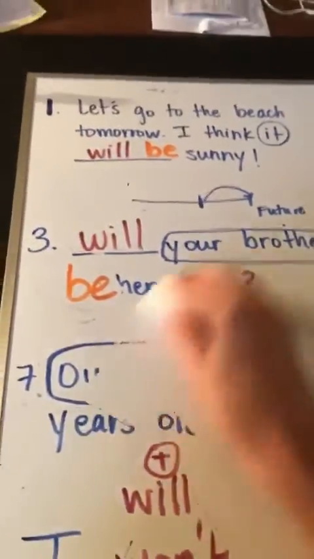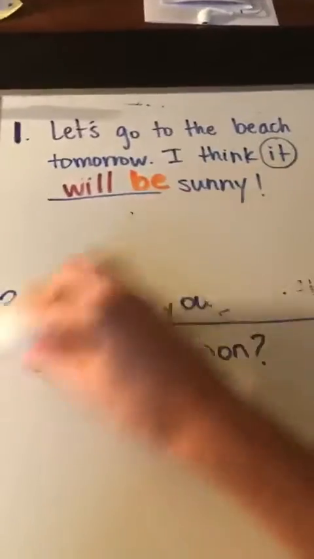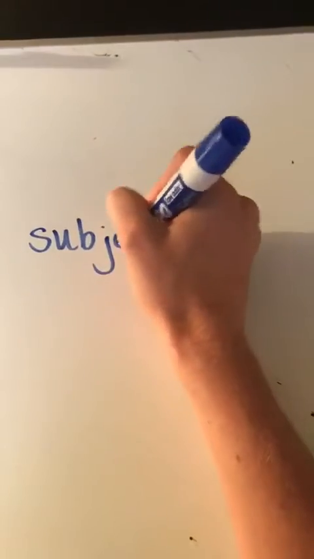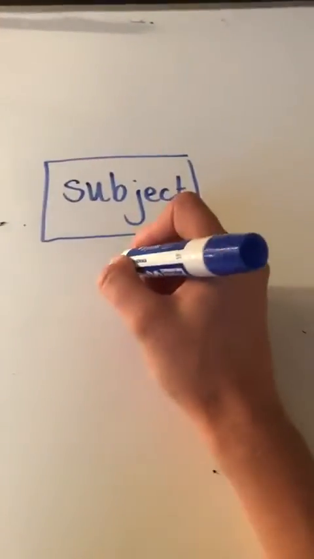So I'd like to go over the 3 forms of the future tense. Okay, so form number 1, we have your subject. For example, she.